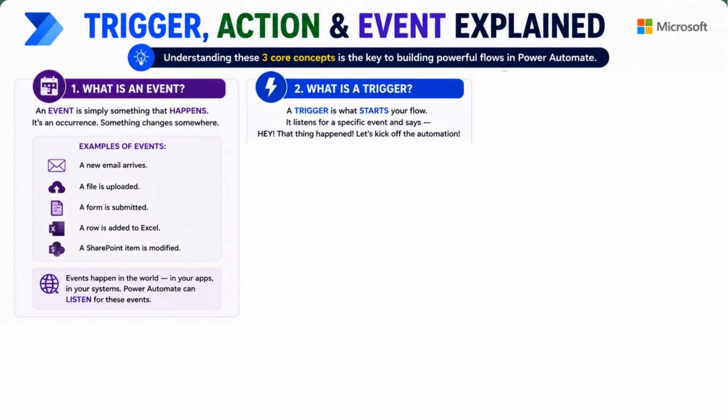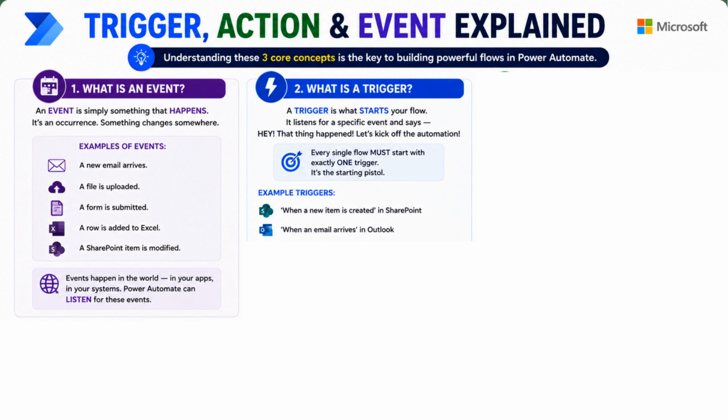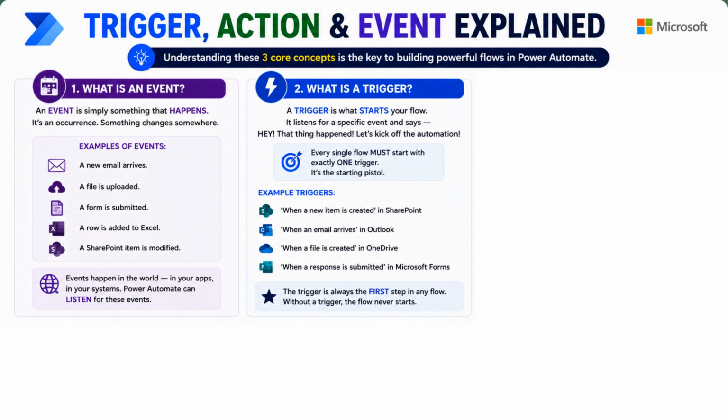Next, what is a trigger? A trigger is what starts your flow. It listens for a specific event and says, hey, that thing happened. Let's kick off the automation. Every single flow must start with exactly one trigger. It's the starter pistol. Example triggers: when a new item is created in SharePoint, when an email arrives in Outlook, when a file is created in OneDrive, when a response is submitted in Microsoft Forms. The trigger is always the first step in any flow. Without a trigger, a flow never starts.